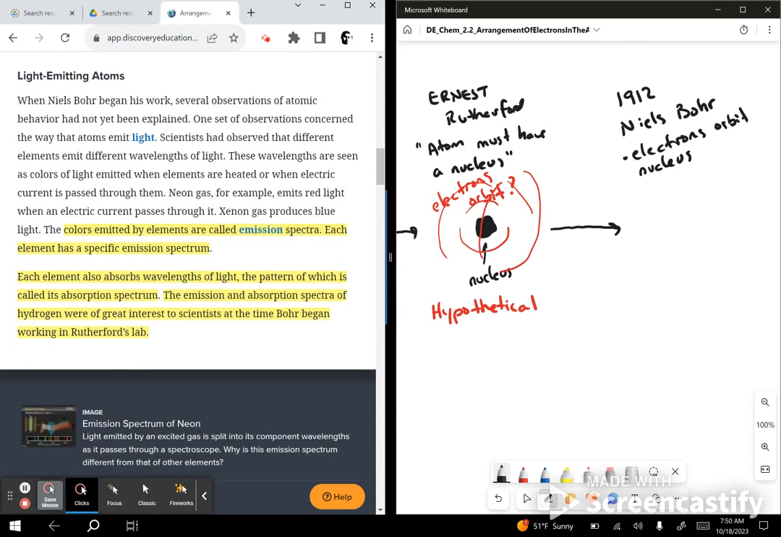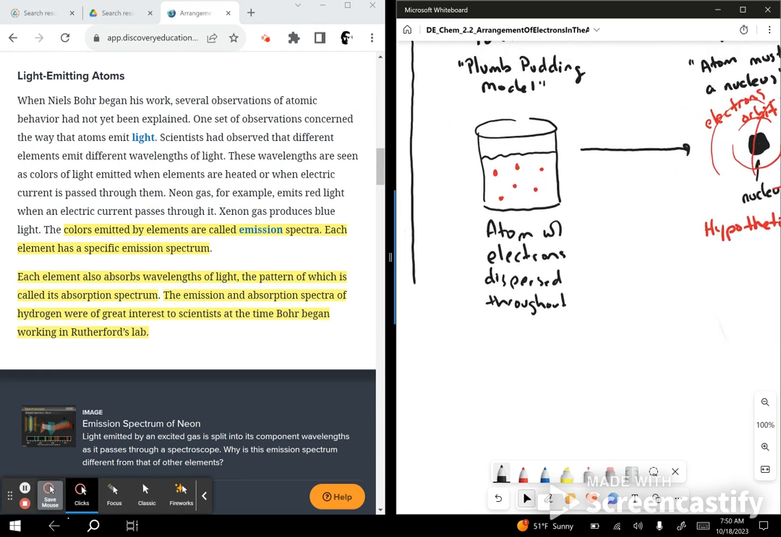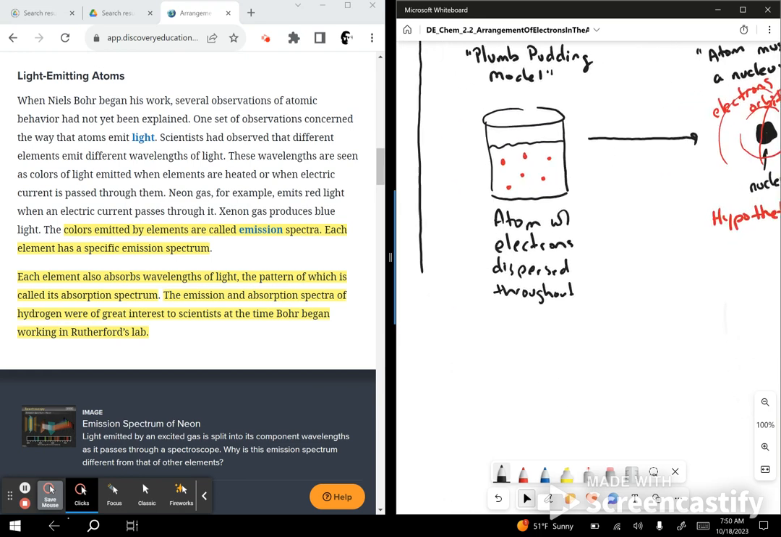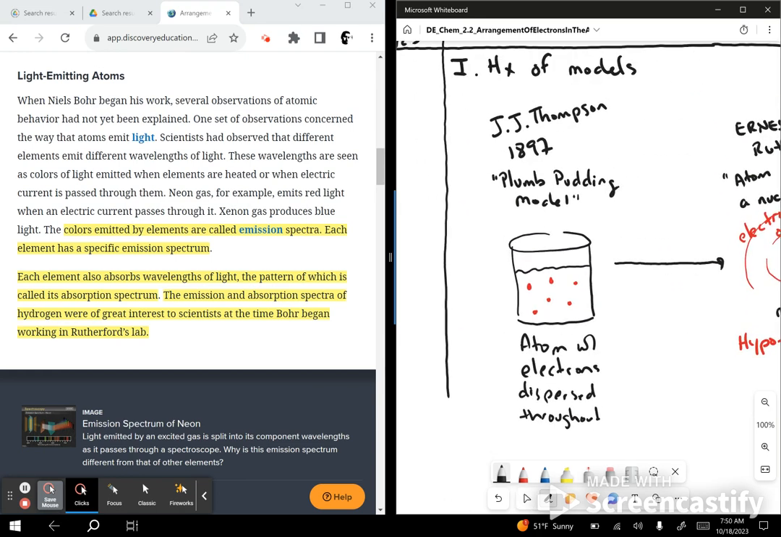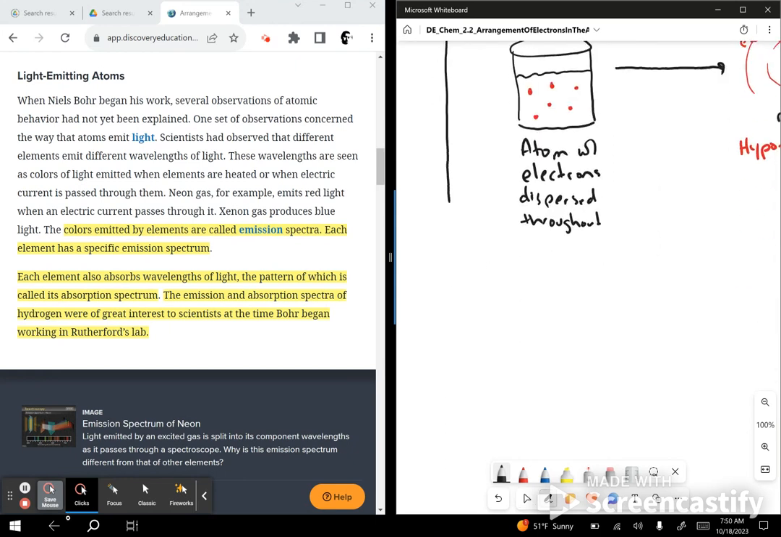And we'll probably want to come back to this to fill out this model, because your text now is going to kind of divert us a little bit and talk about light-emitting atoms. And somehow this is going to be related to these models. So let's go ahead and put down, if this was A, then this will be B over here. Light-emitting atoms.